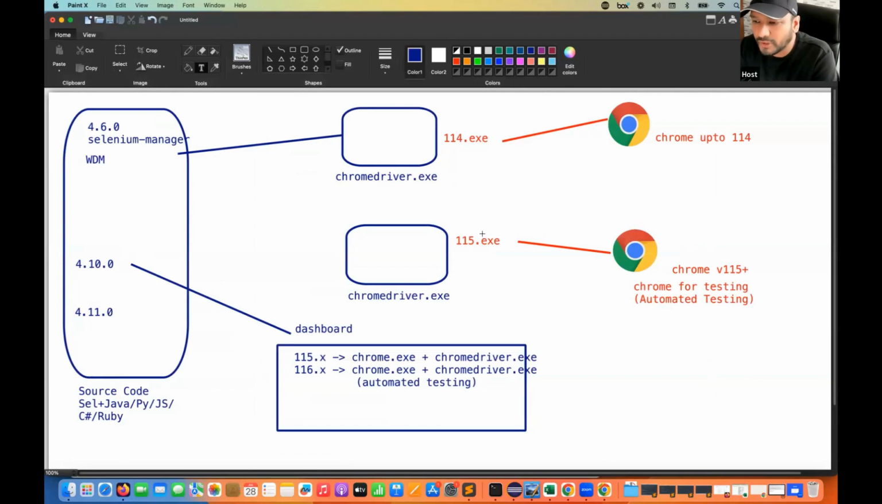So we should have this 115.exe. But before that, I really want to do one experiment: can I use this 114.exe that I already have? The original browser has also been upgraded to 115, so I already have the 115.x version of my normal Chrome. Can I interact with this combination with 114? Let's try that. We know that Selenium Manager will automatically download the chromedriver.exe, so now you don't need to write any System.setProperty.